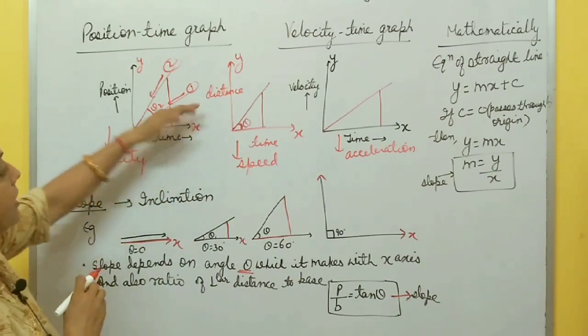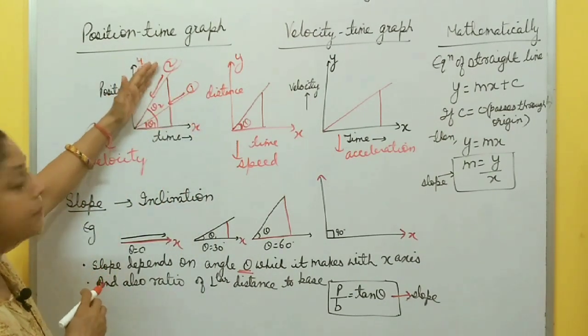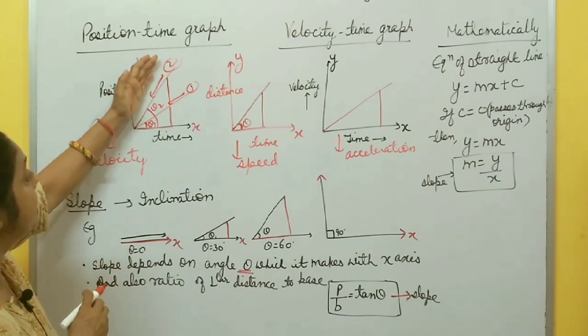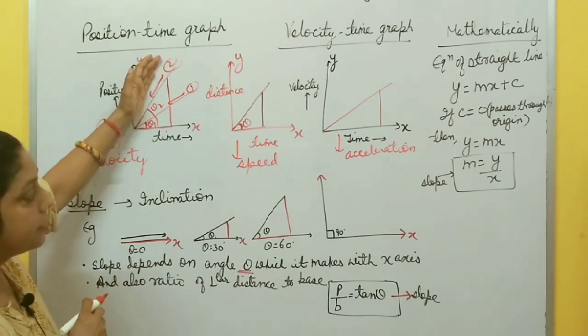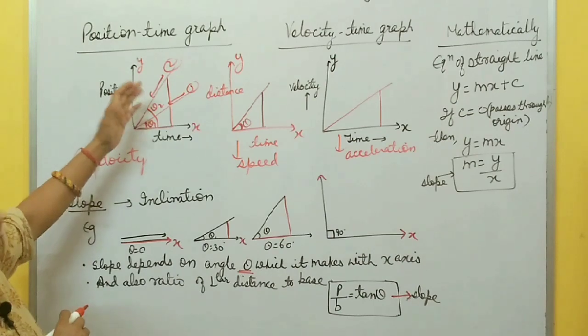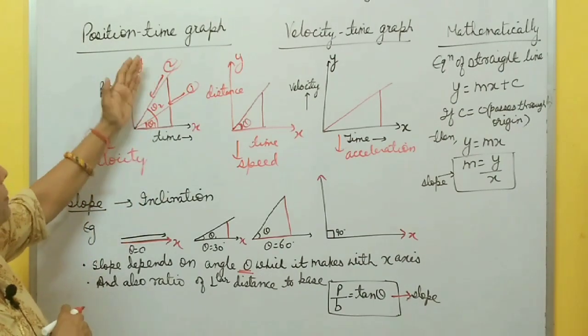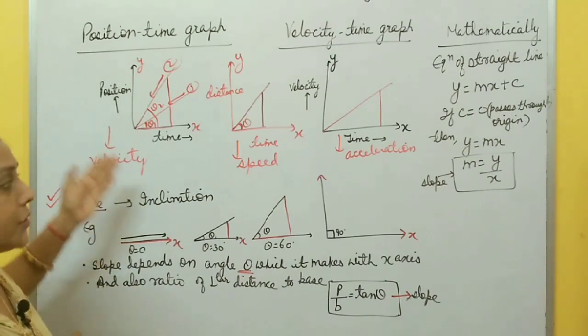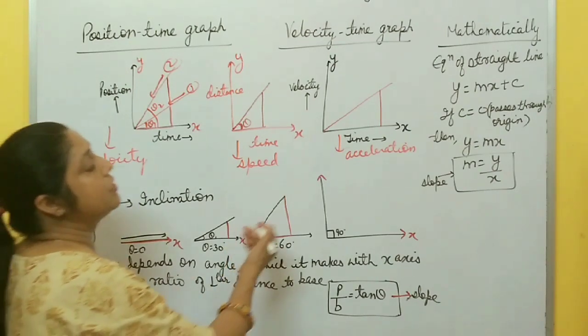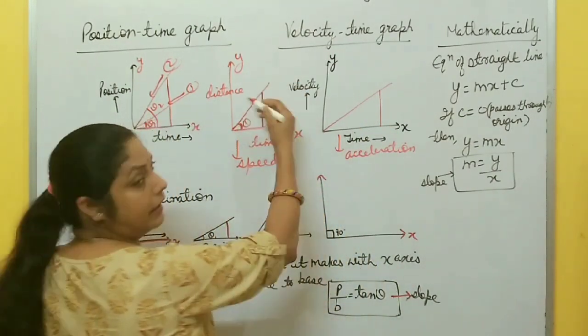At this point right now, here the slope is less, here the slope is more, the inclination is more. So here the velocity is also fast. Hope it's clear to all of you how this position time graph gives velocity, and how as the slope increases, the velocity of an object also increases. Mathematically also, these are straight line equations.